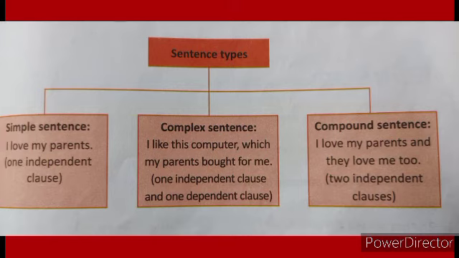Compound sentence. I love my parents and they love me too. In this type of sentence, we get two independent clauses. For example, Rahim joined early but he failed in the contest.